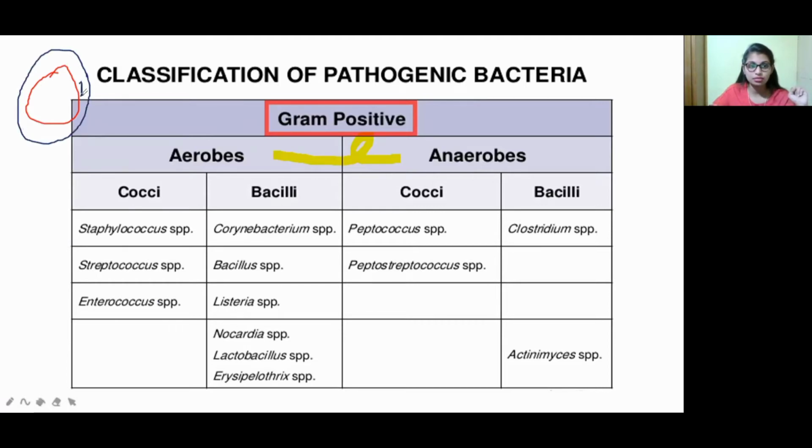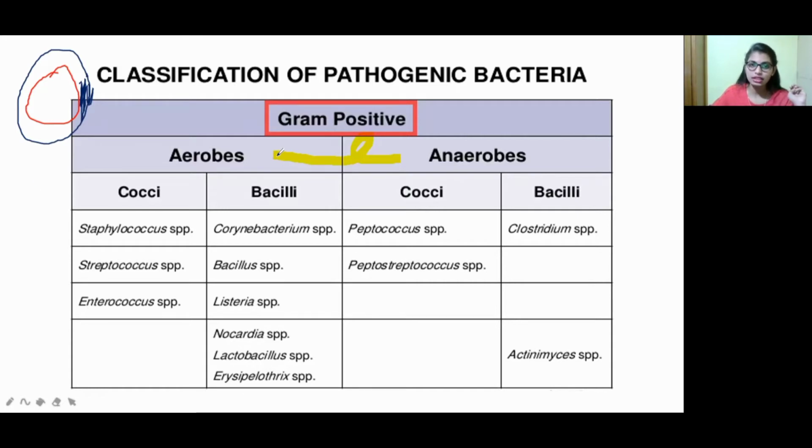When the layer is very thick, that is known as gram positive. In gram negative bacteria, this peptidoglycan layer is very thin. So based on the peptidoglycan layer we can classify gram positive and gram negative bacteria.